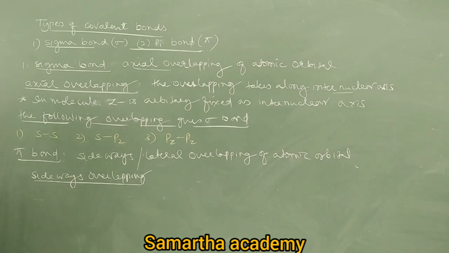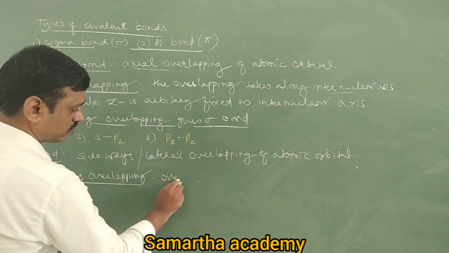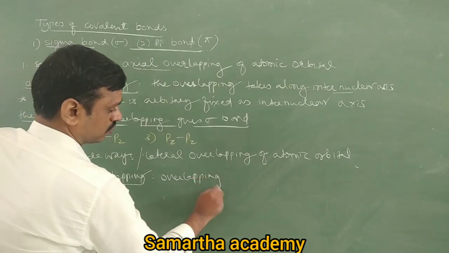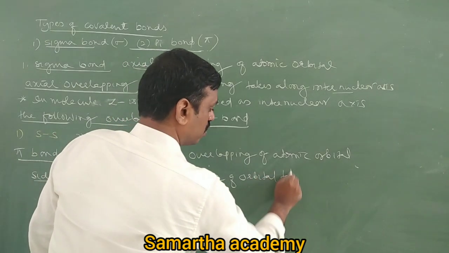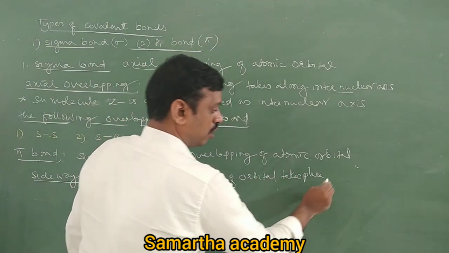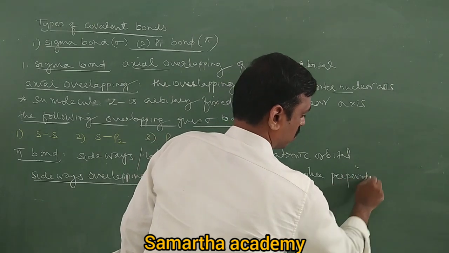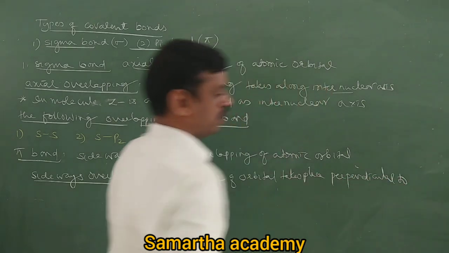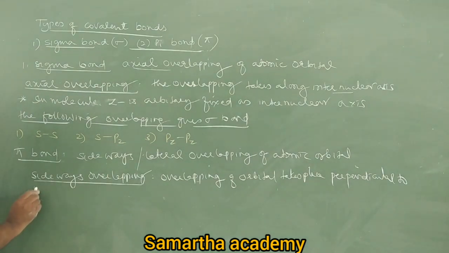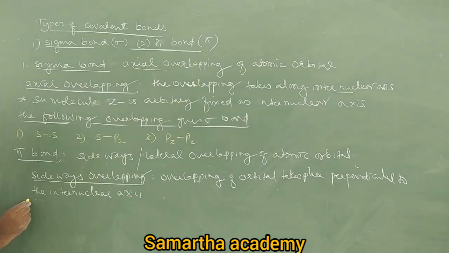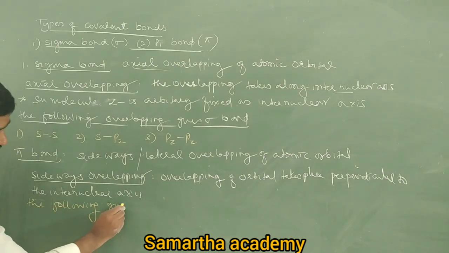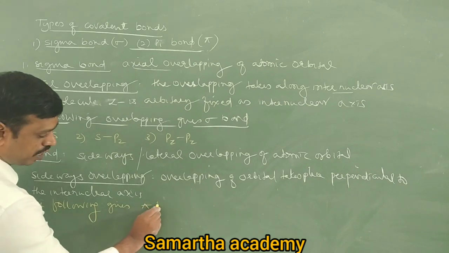Write down: the overlapping of orbitals takes place perpendicular to the internuclear axis. Again, the following overlapping gives pi bond.